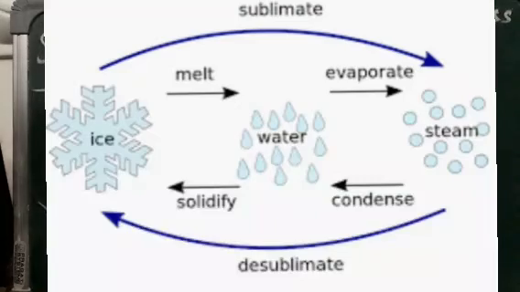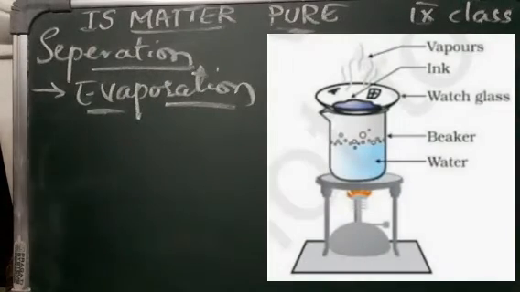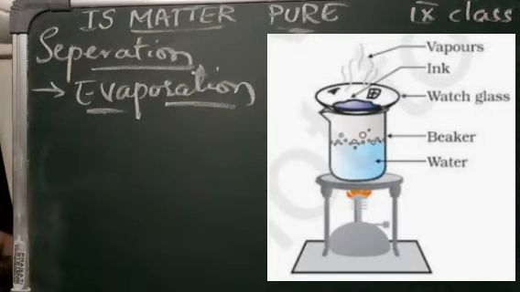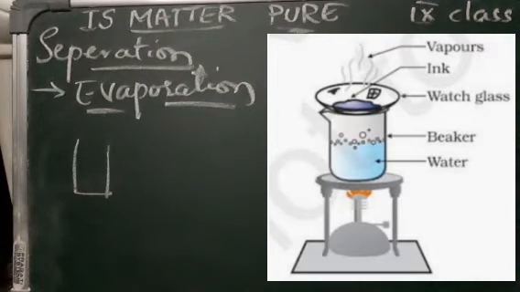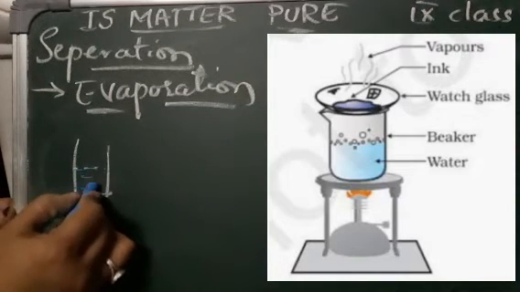Then the next separation process is evaporation. We have already learned about the process of evaporation in our previous classes, isn't it? So here we will do an experiment. We are just going to take a beaker as shown in the figure, and in this beaker we have added water. Half of it is filled with water.